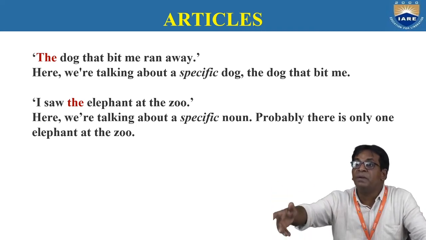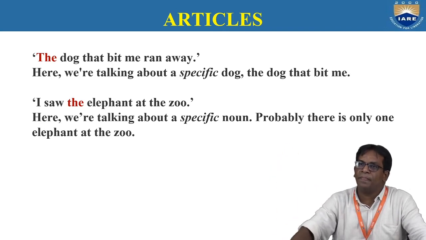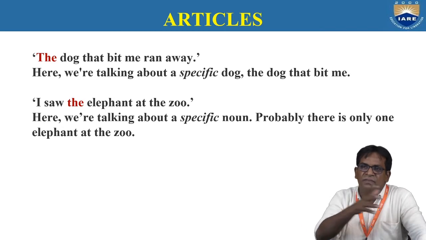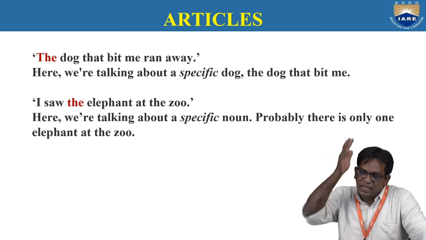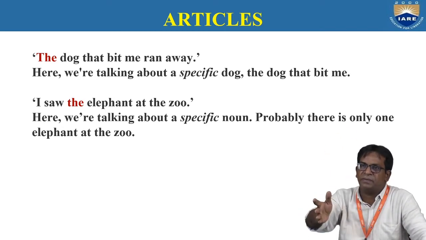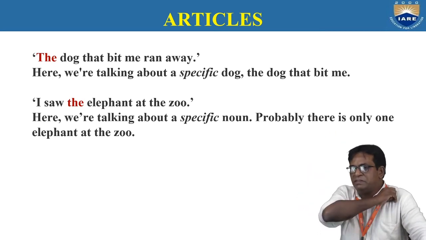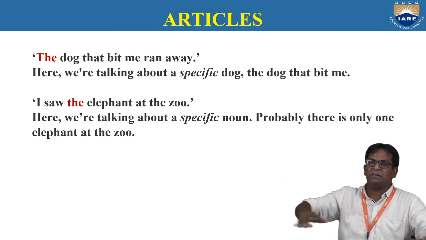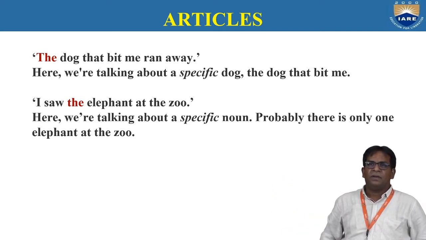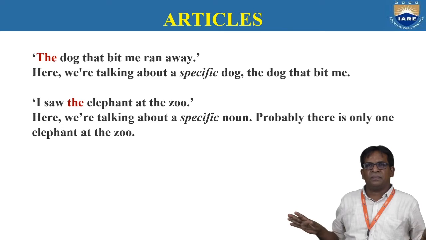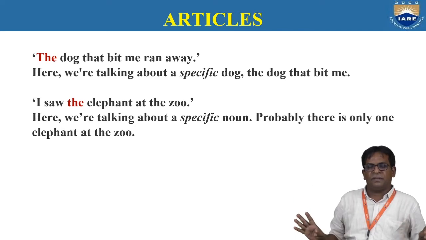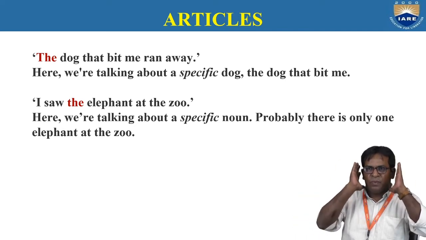If we say, bring me the book, that particular book. You need not be confused in this area. If it is specified, definite article. If it is unspecified, indefinite article. There is no confusion at all. Specified, non-specified or unspecified. Keep that in your mind.